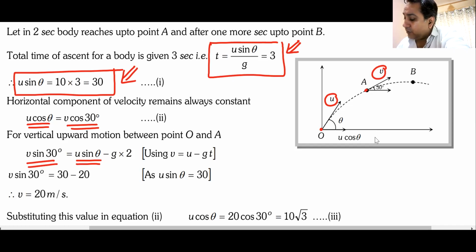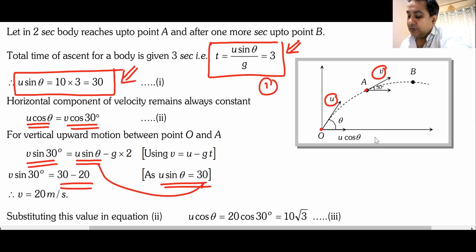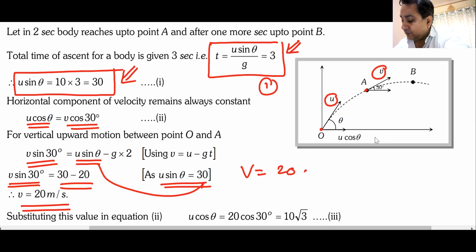And we already know that u sine theta is 30 from this equation. So we can put the value of u sine theta as 30 here, and I can get the value of v sine 30. From v sine 30, I will get the value of v. So I know the value of v is 20.